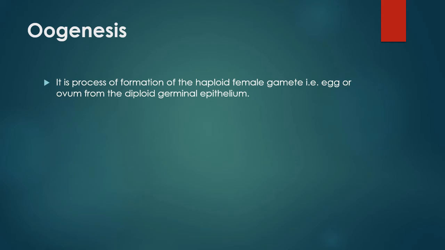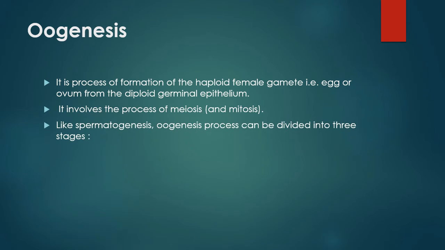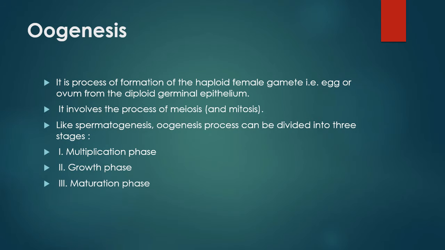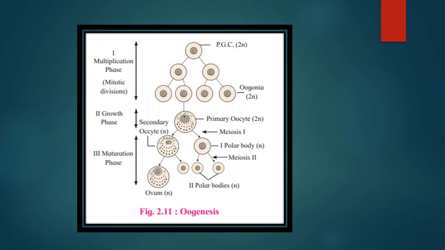Oogenesis. It is the process of formation of the haploid female gamete, that is egg or ovum, from the diploid germinal epithelium. It involves the process of meiosis and mitosis. Like spermatogenesis, the oogenesis process can be divided into three stages. First, multiplication phase. Second, growth phase. Third, maturation. Here is the diagram representing how oogenesis occurs and the stages of oogenesis.